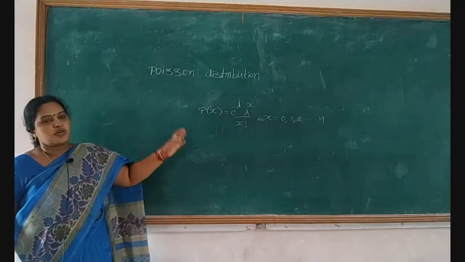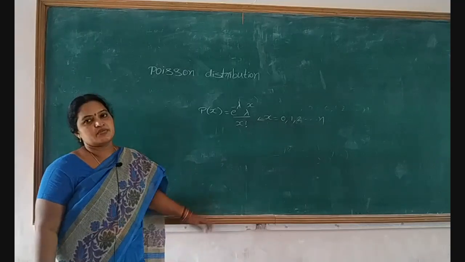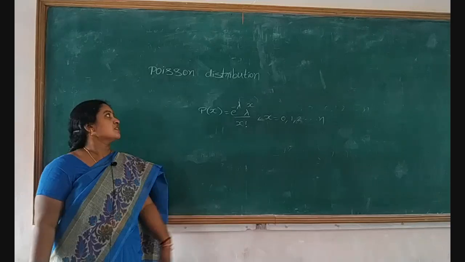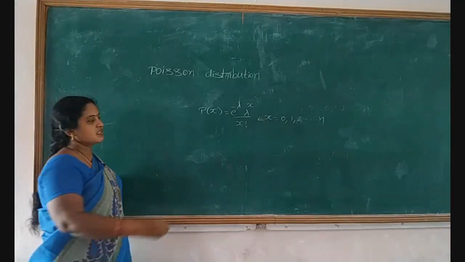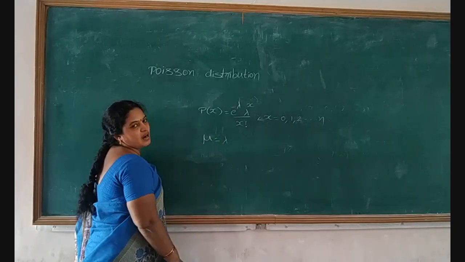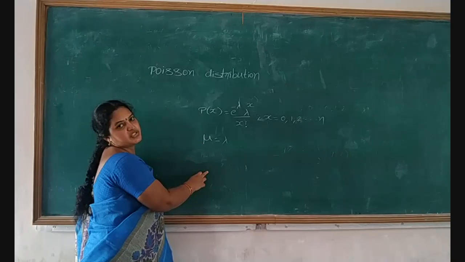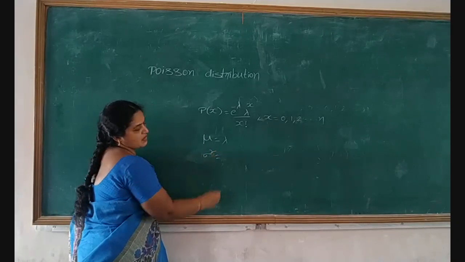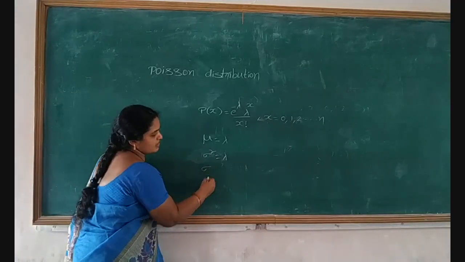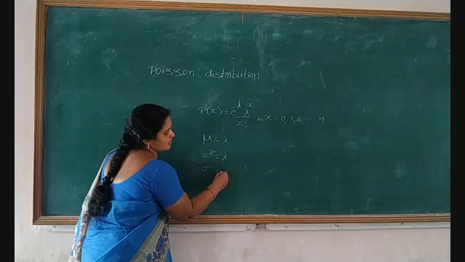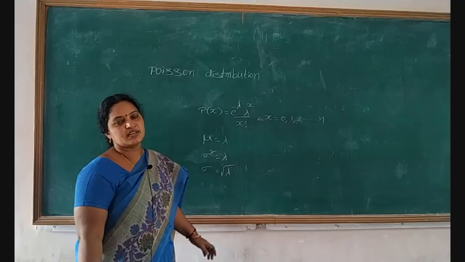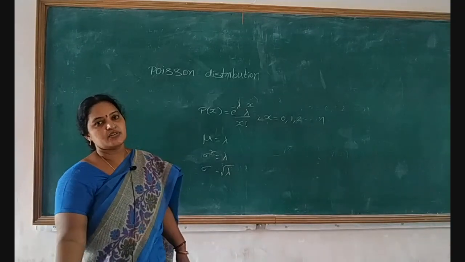This Poisson distribution is discussed only for discrete values. Here lambda is a parameter. The mean of the Poisson distribution, denoted by mu, is equal to lambda, and the variance, denoted by sigma square, is equal to lambda itself. Its standard deviation is given by sigma equal to square root of lambda. For the mode of the given distribution, we have to look first at lambda.